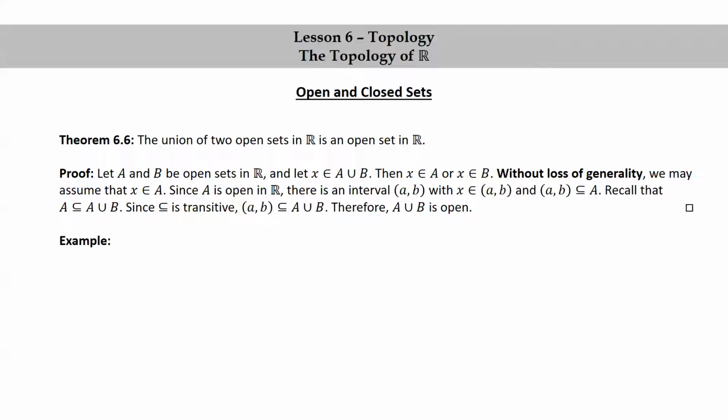Let's look at an example. So we know that the open interval negative 5, 2 is open. And we know that the open interval 7, infinity is open. Therefore, by Theorem 6.6, the union of these two open intervals is also open.